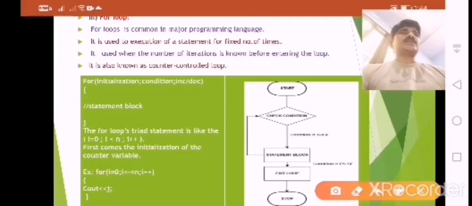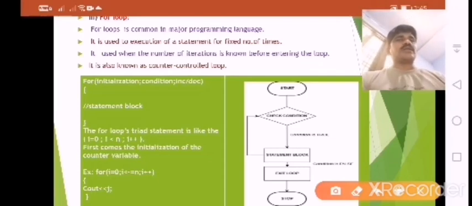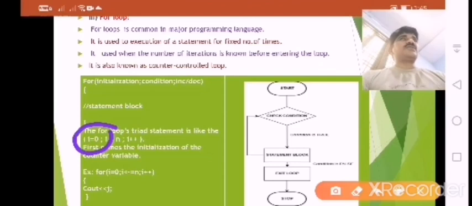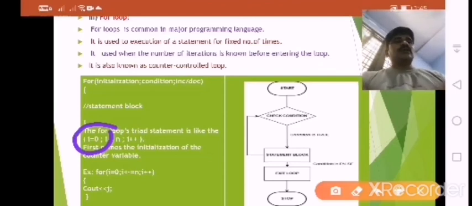Initialization means if we take any variable, we assign an initial value to the variable. Here we have to observe the example: i is a variable, and the initial value of i is 0. After that we have to check the condition. If we want to display 1 to 10 numbers, then i starts at 0, and the condition is i less than or equal to n.